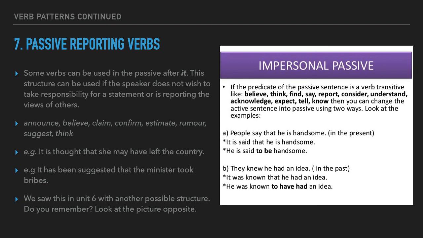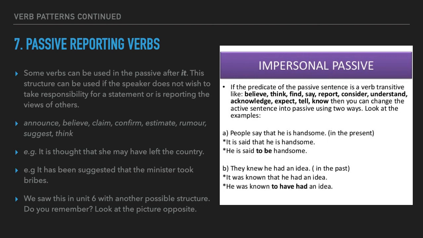Now, we saw this in Unit 6 with another possible structure. Do you remember? Well, let's look opposite and we'll see. So we have impersonal passive. If the predicate of the passive sentence is a transitive verb like believe, think, find, say, report, consider, understand, acknowledge, expect, tell, or know, some more examples there, then you can change the active sentence into the passive in 2 ways. Look at the examples.